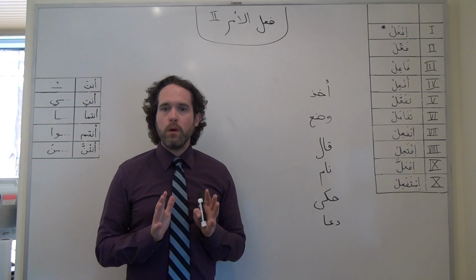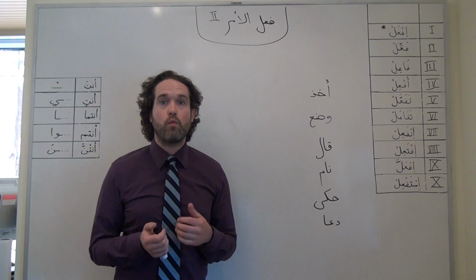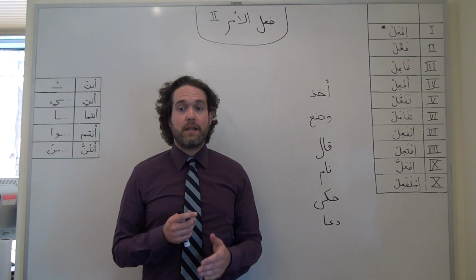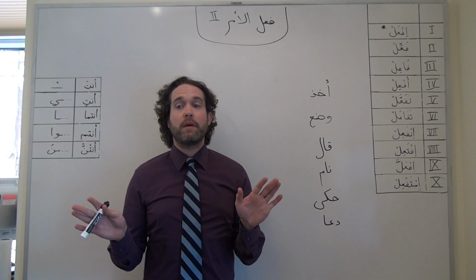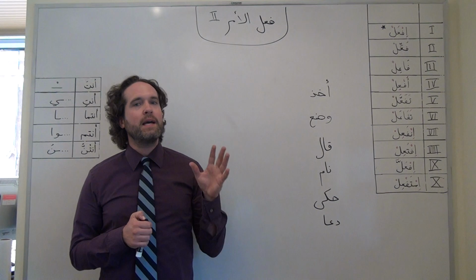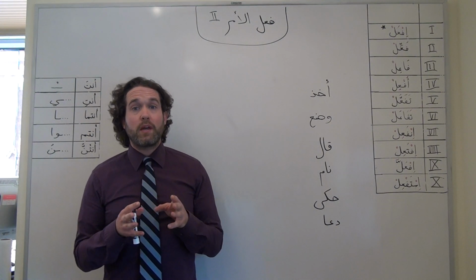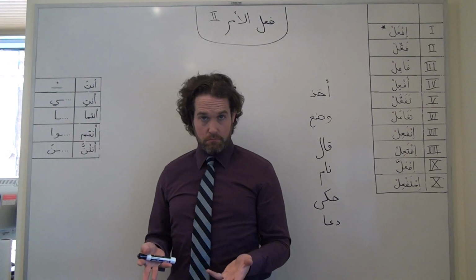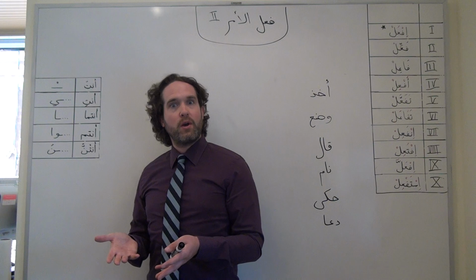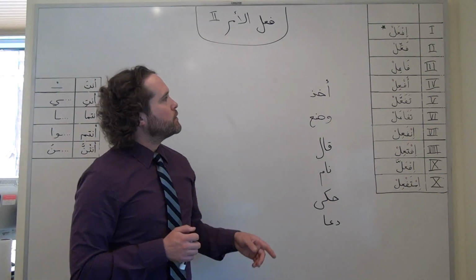So if we have a Form 1 verb whose judr, whose root, begins with a waw or a hamza, we're going to drop that letter. And we'll have no helping vowel at the beginning, and we'll retain the vowel of the present tense conjugation of the verb in the imperative. Then, we would just keep our regular majzoom ending, or think of it differently, we would add these regular imperative endings to what's left of our verb. So let's take a look at some examples.